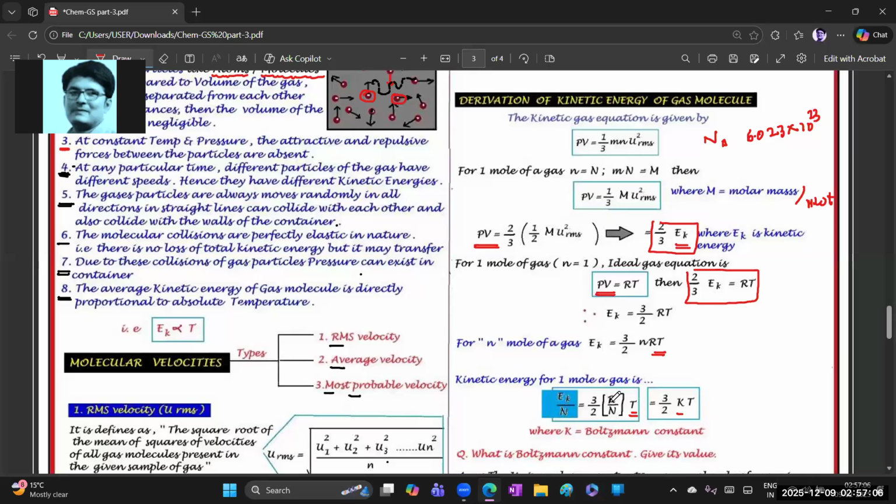Boltzmann constant. Whereas R is the universal gas constant. But K is not a proportionality constant here. We should take it as the Boltzmann constant. Very important. Based on this, we can get the kinetic energy equation.